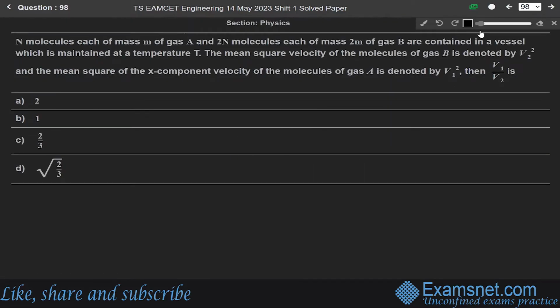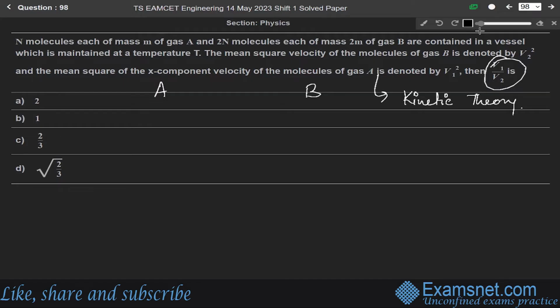Now 98. N molecules each of mass m of gas A and 2n molecules each of mass 2m of gas B, okay, are contained in a vessel which is maintained at a temperature T. The mean square velocity of molecules of gas B is denoted by V2 square, and the mean square of X component velocity of the molecules of gas A is denoted by V1 square. Okay, we have to find the ratio of V1 over V2. So this question is from the chapter of kinetic theory.